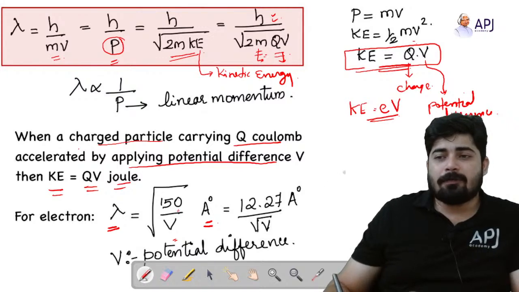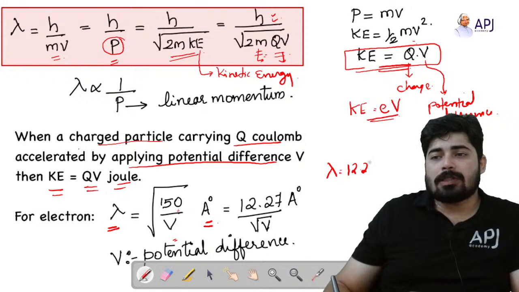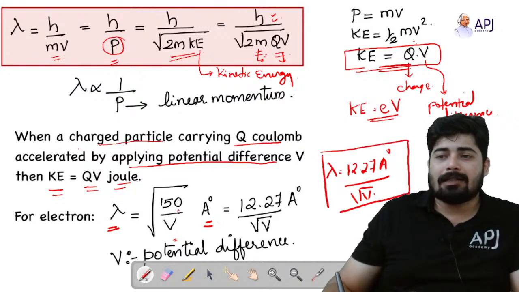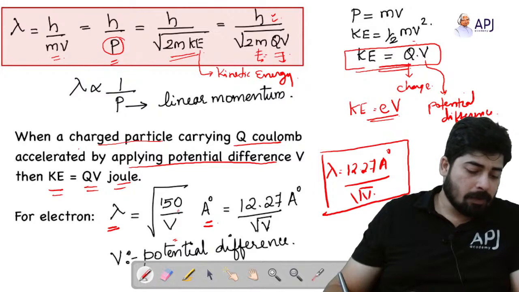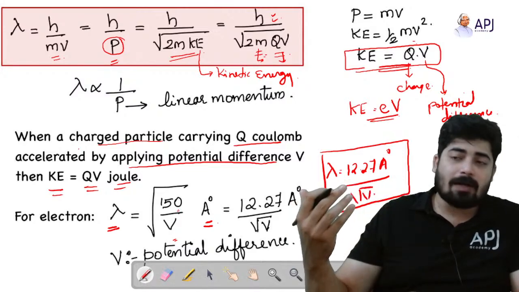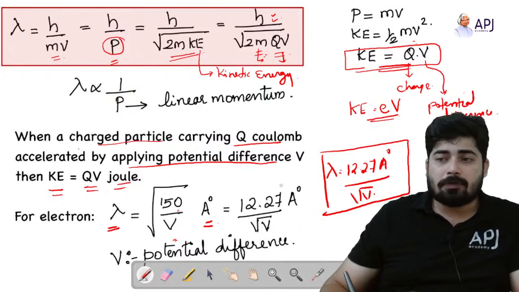So you can simplify that. Lambda is equal to 12.27 Angstrom by root V, and this lambda is for the electron. Understand, this is for the electron. If you are considering anything other than electrons, then you cannot use this formula.